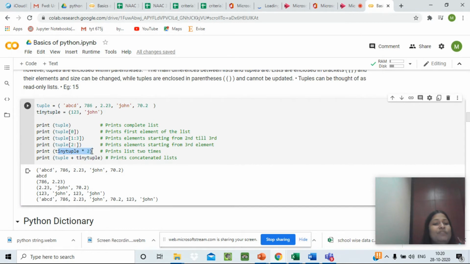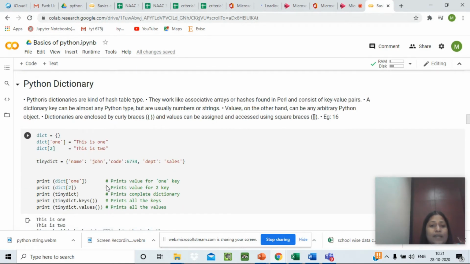Tiny tuple into 2 will again print the tuple twice, and tuple plus tiny tuple will concatenate the elements defined in the tuple with those of the tiny tuple. The last data type in Python is called Python dictionary.